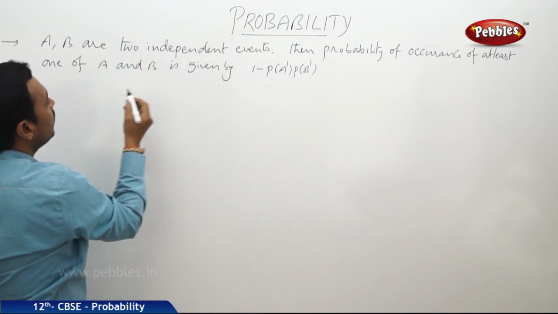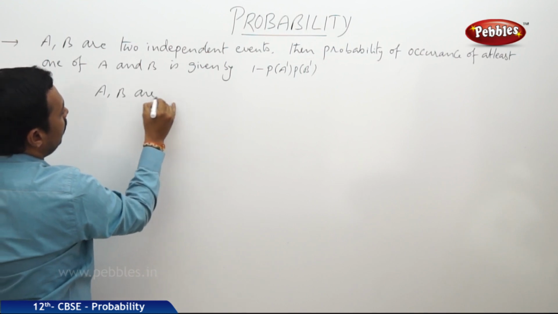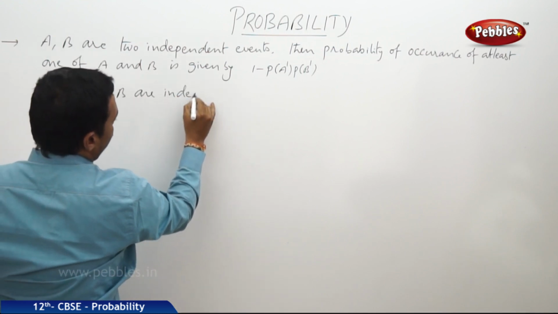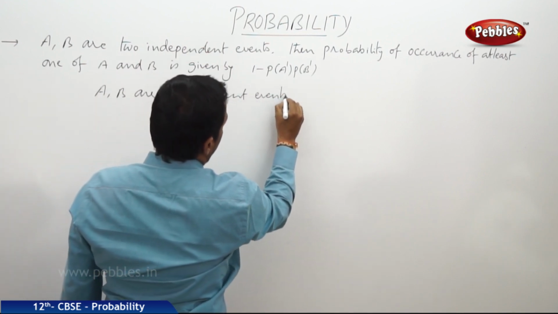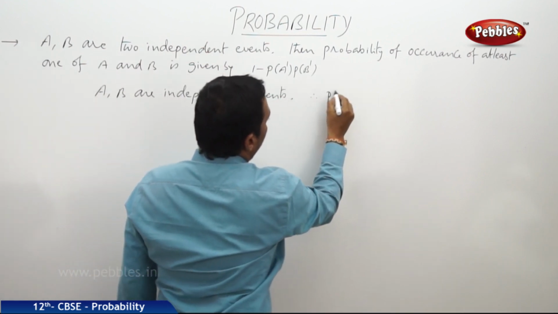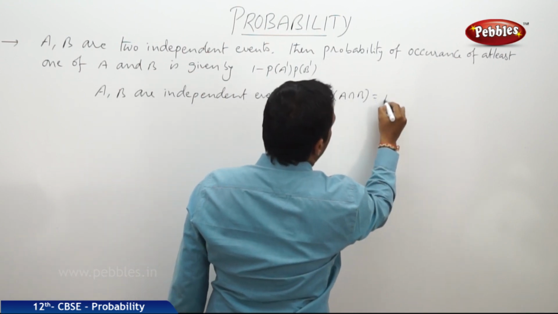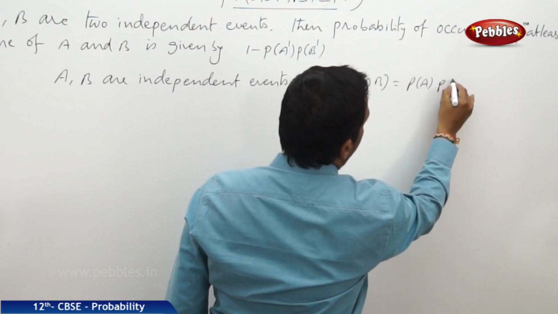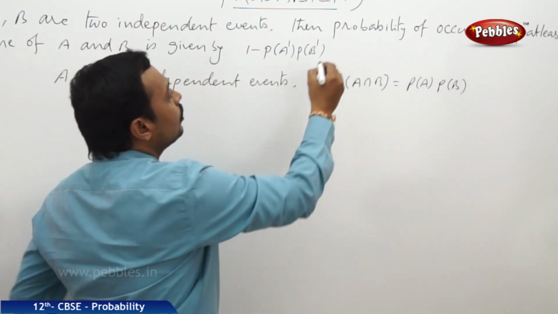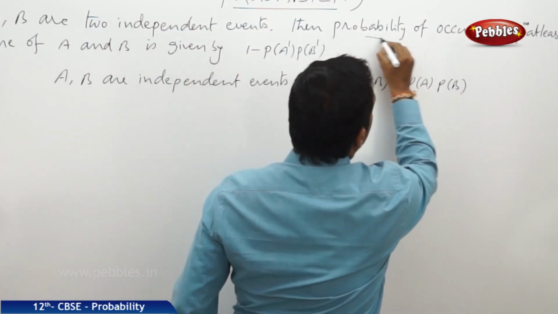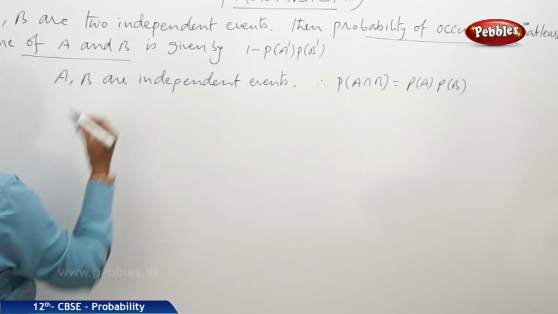Given that A, B are independent events, therefore the probability of A intersection B is equal to P of A into P of B. Now we have to find the probability of occurrence of at least one of A and B.